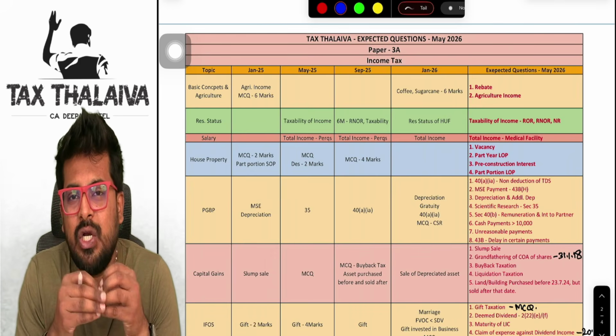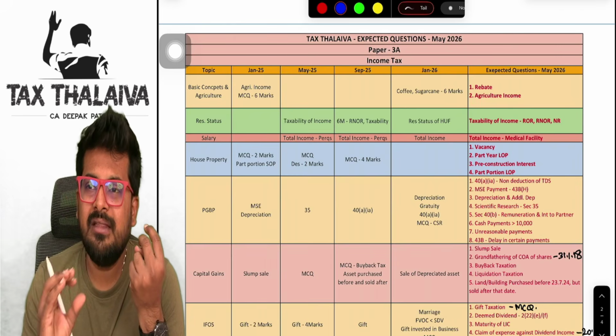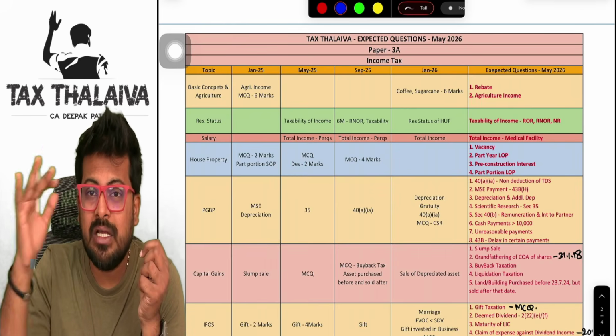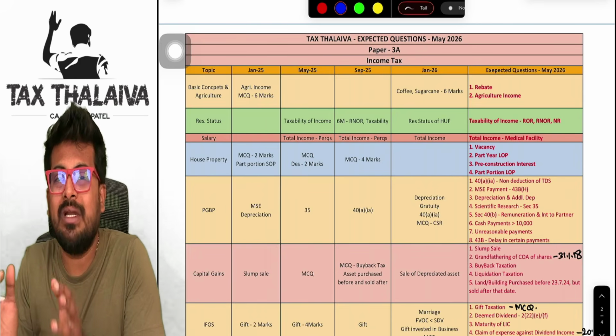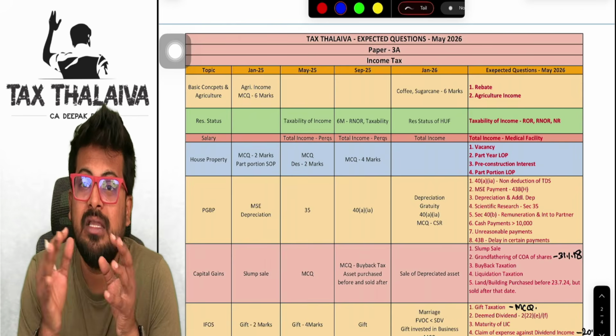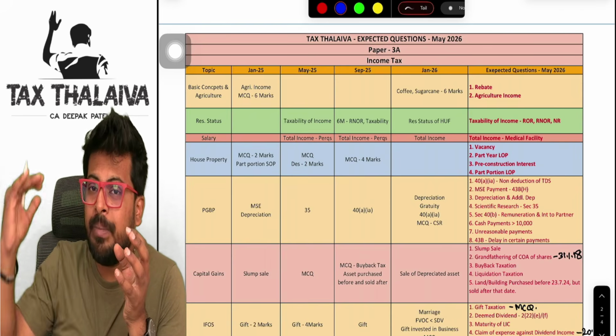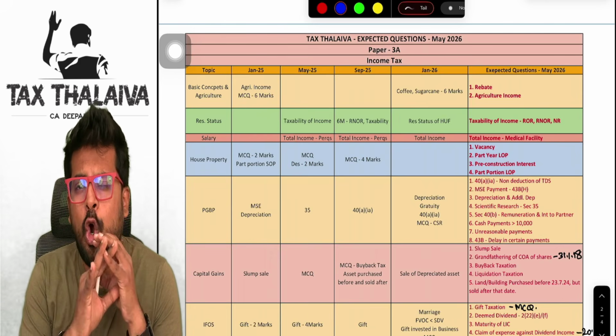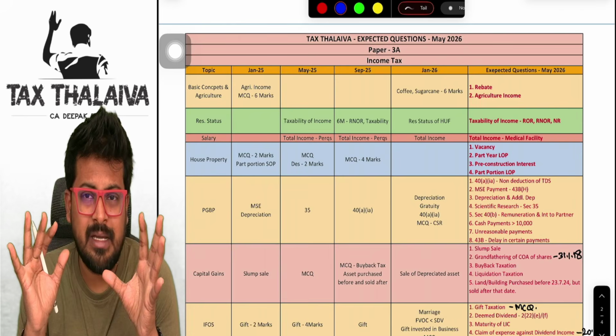See, in the salaries chapter, there may be two possibilities. Either they may ask you as MCQ, but a lot of times in total income computation or a separate total income of the salary head, they may ask you giving multiple perquisites. So it becomes really important to look at all the perquisites before you go for examination.